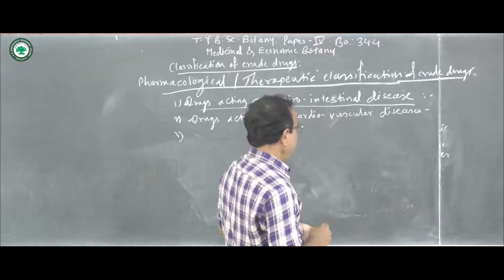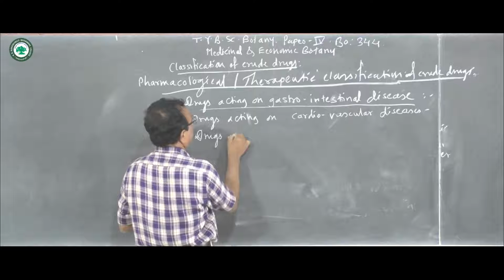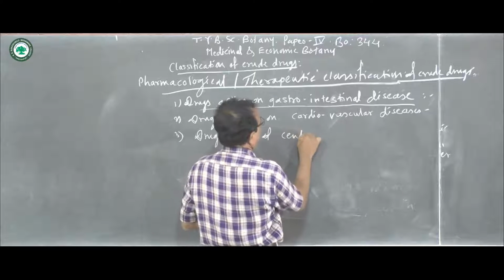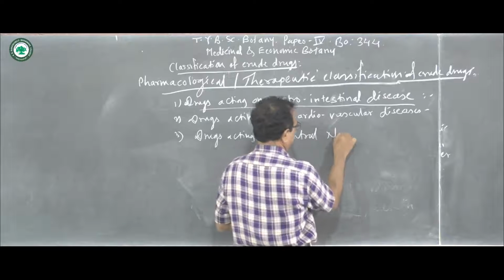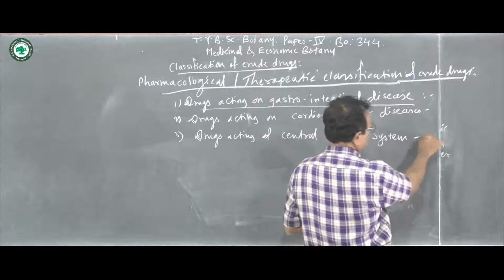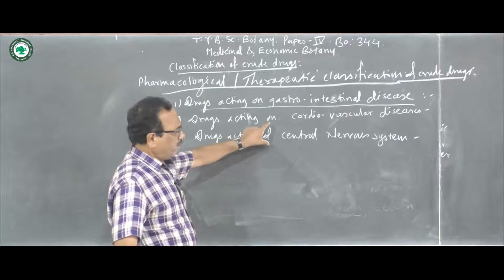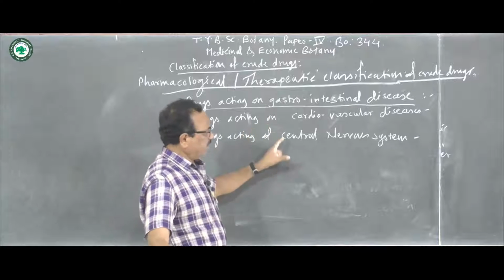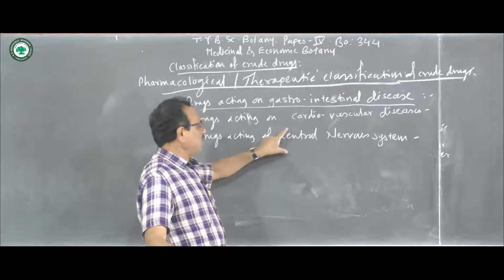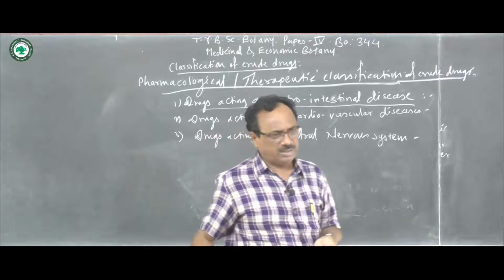Then the drugs which are acting on the central nervous system. So the drugs which are used on the diseases of the central nervous system, all these are placed under this title, that is the drugs acting on the central nervous system.